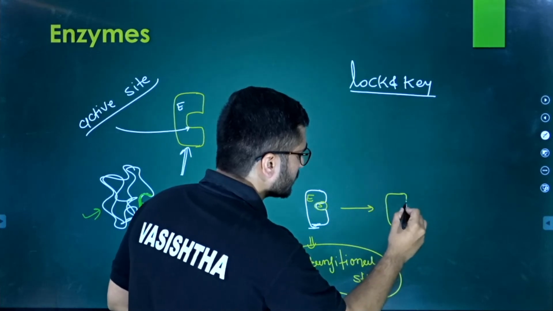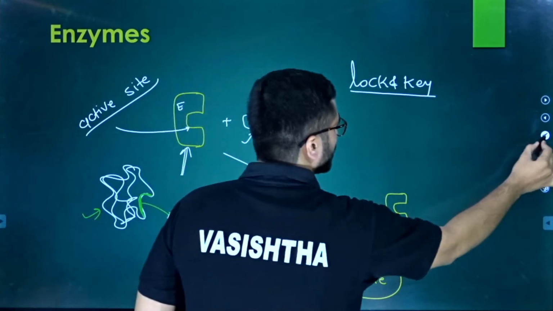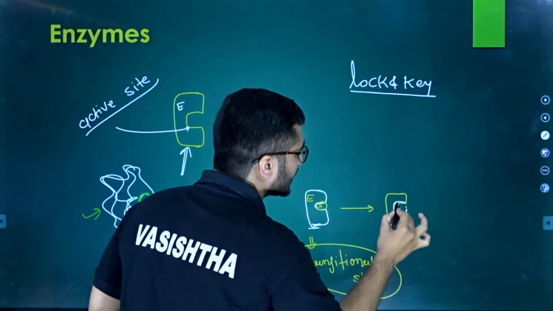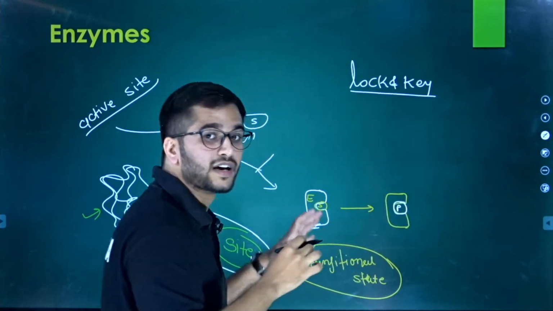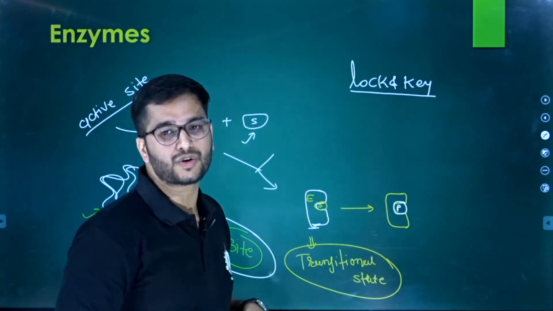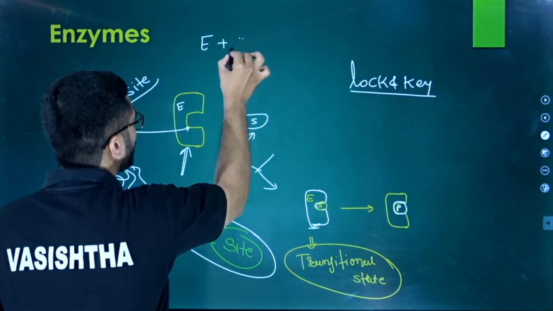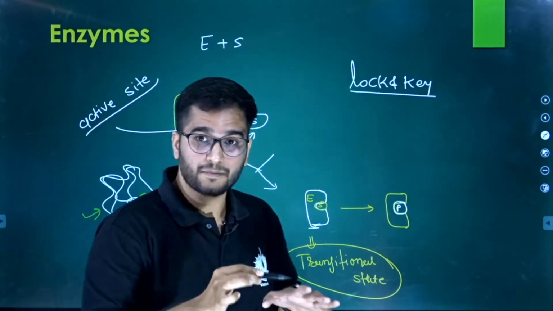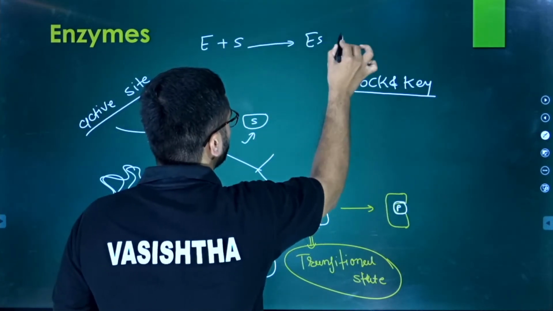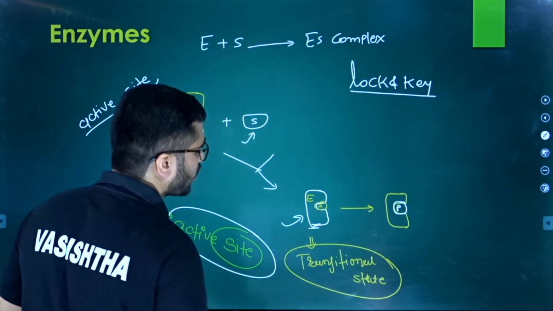Under the enzyme, the product will change its nature. Sorry, my mistake, here is a substrate, and now the substrate is converted into the product. So what happened? The reaction is like this: the enzyme binds the substrate, and what happened? The formation of the enzyme substrate complex. Okay, so this is the enzyme substrate complex.